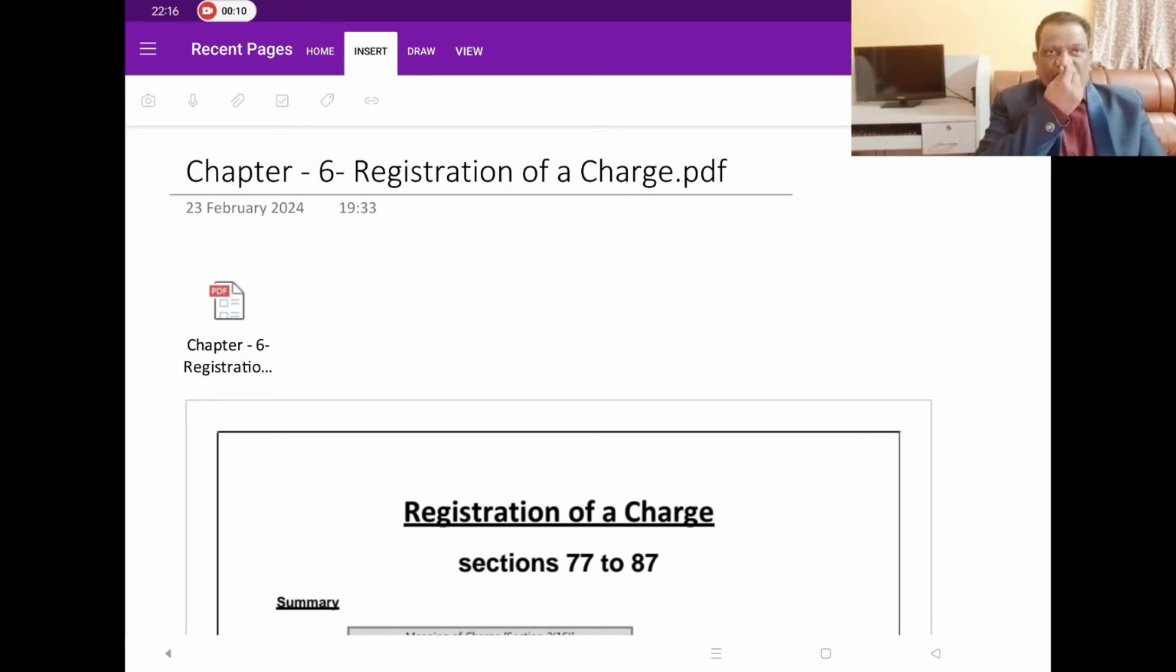Today we will cover registration of charge, which is chapter 6 of the ICR material. And this chapter is again a very small chapter like your payment of dividends, but the kind of questions that are being asked are, when compared to other chapters, fairly easy to handle.